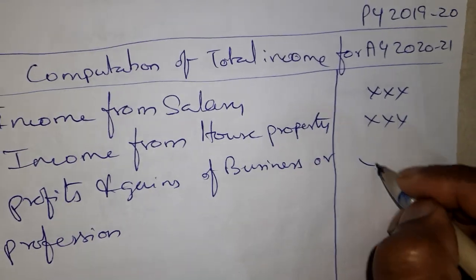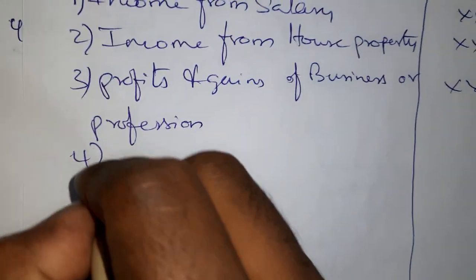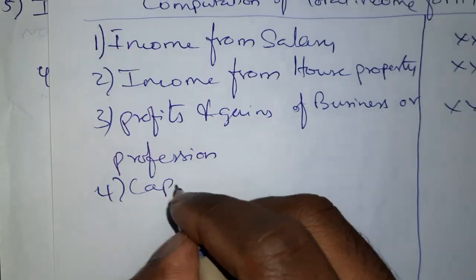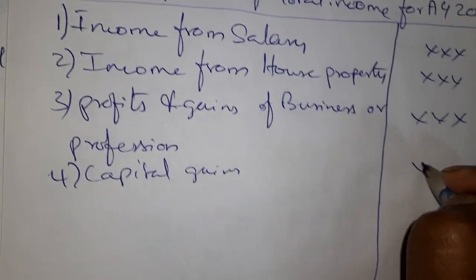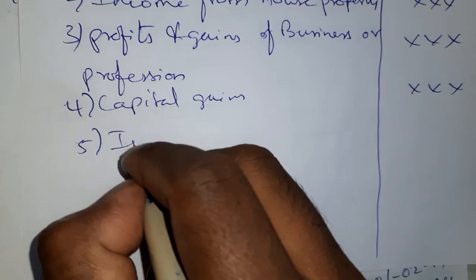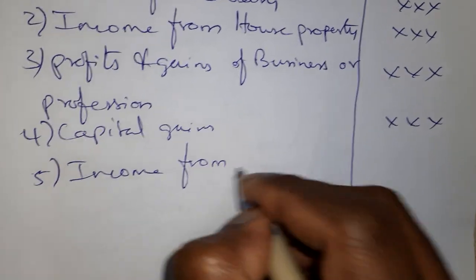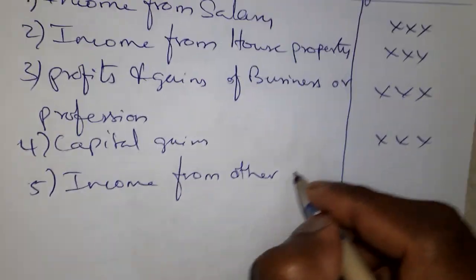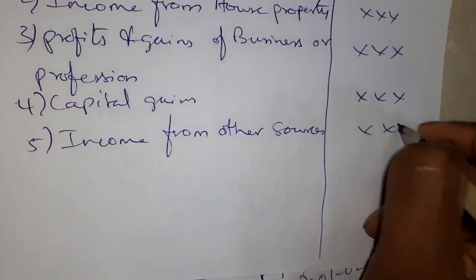We put a symbol here. Next, fourth one, you write capital gains. Put a symbol here. Now fifth one, you write income from other sources. You put a symbol here.